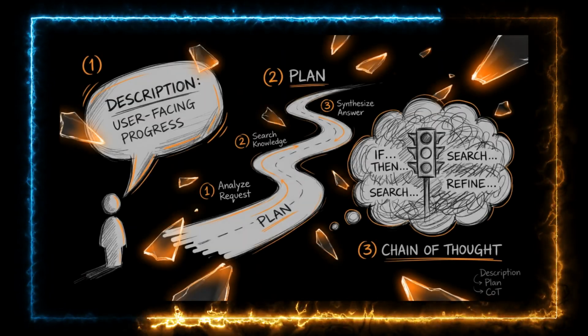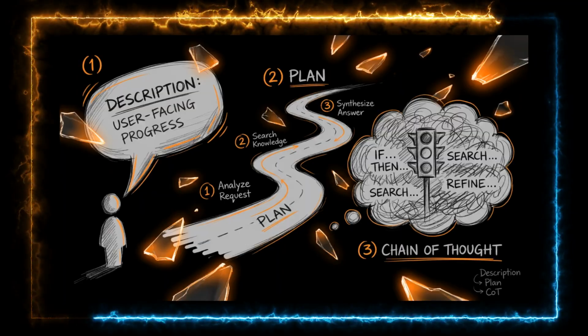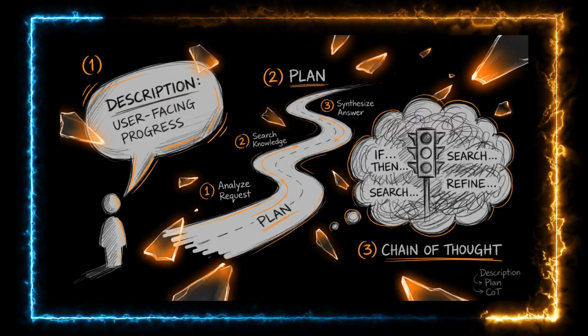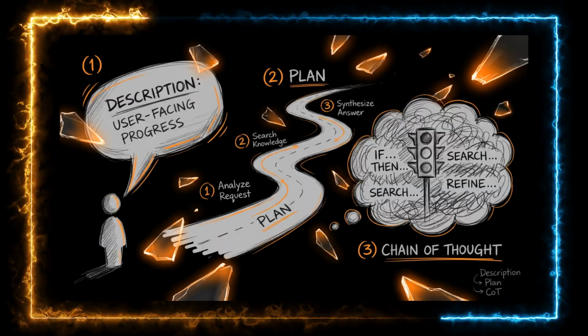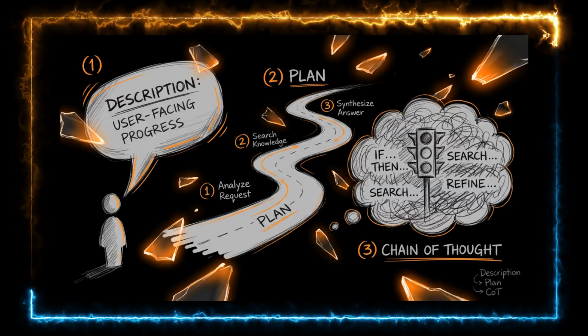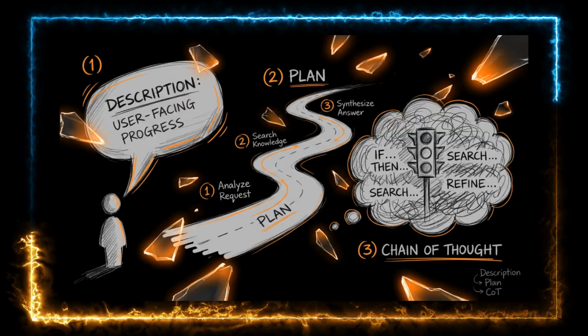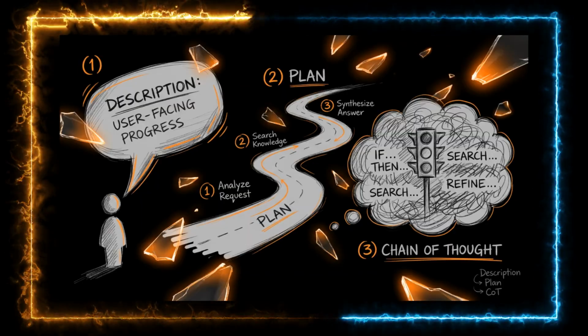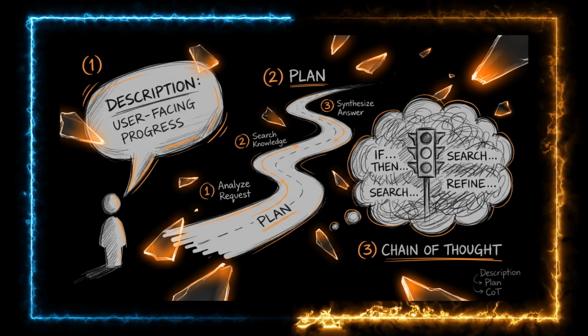Description, plan, and chain of thought all show up as text, but they answer different questions. Description is aimed at people or audit logs: "I will search the pricing API next." Plan is a task outline the runtime can follow step by step. COT is working reasoning inside one think turn to pick the next action, often verbose, sometimes hidden from the user.